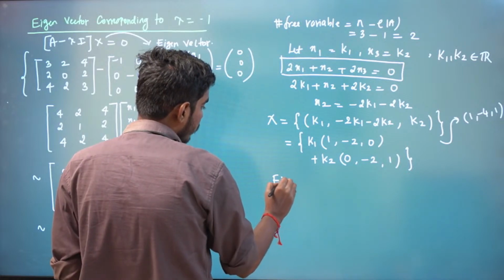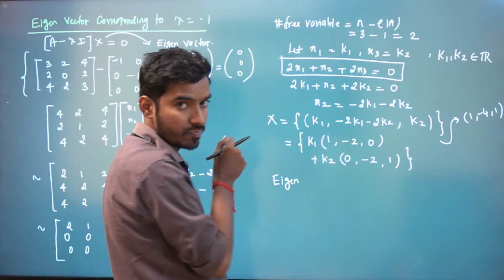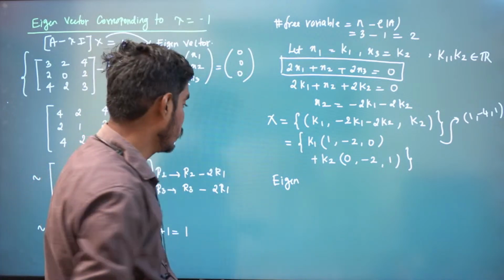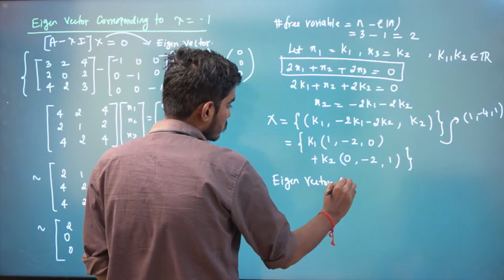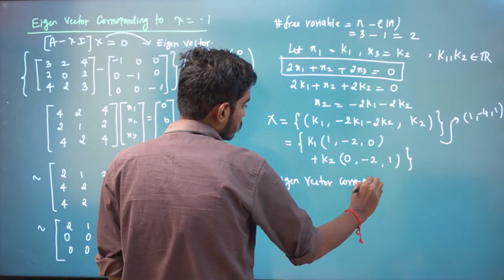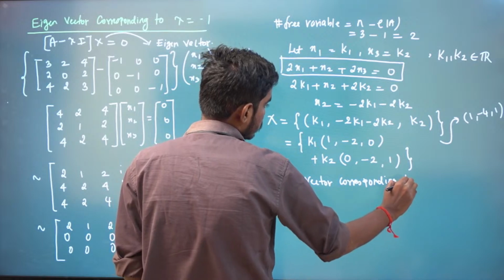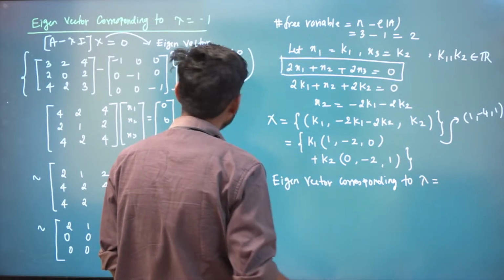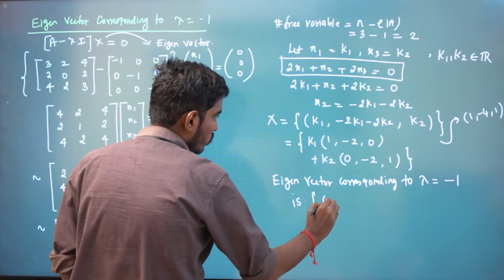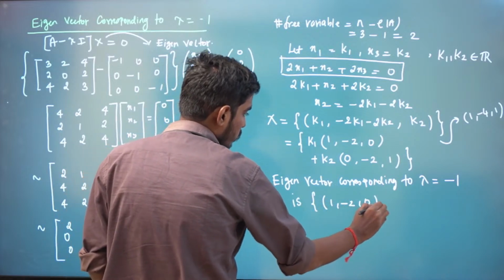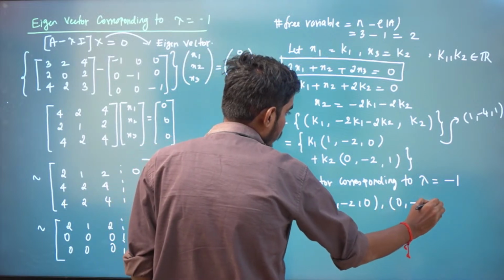So what is our eigenvector? This is our eigenspace. So the eigenvectors corresponding to lambda equal to minus 1 are given by (1, minus 2, 0) and (0, minus 2, 1).